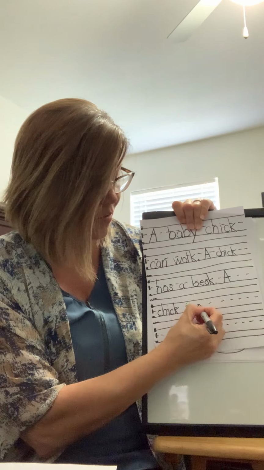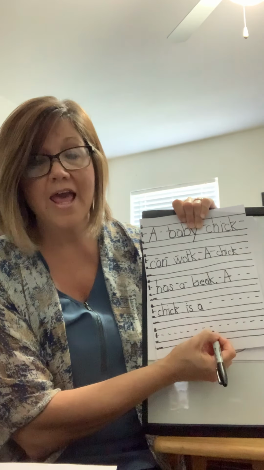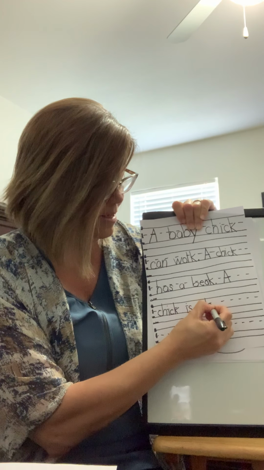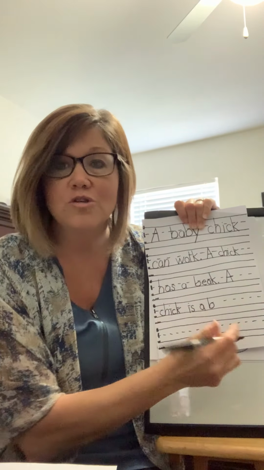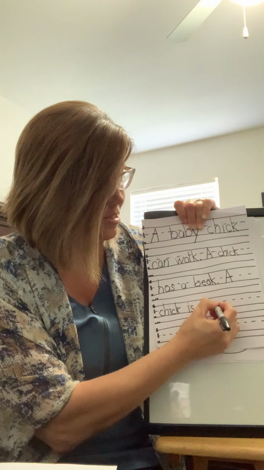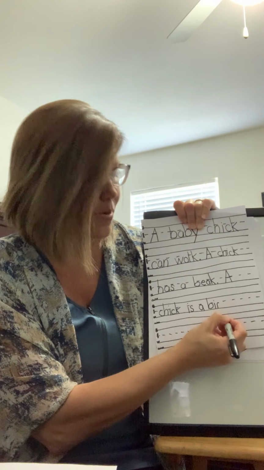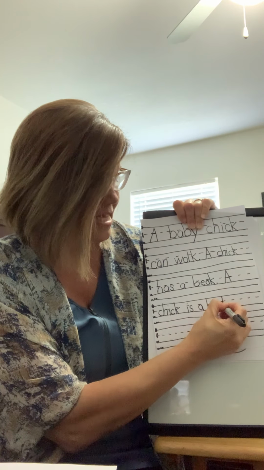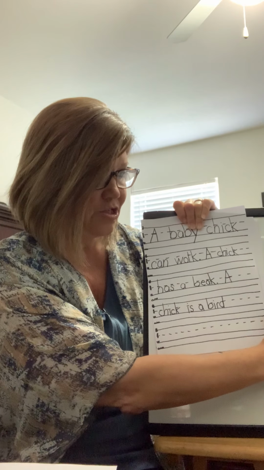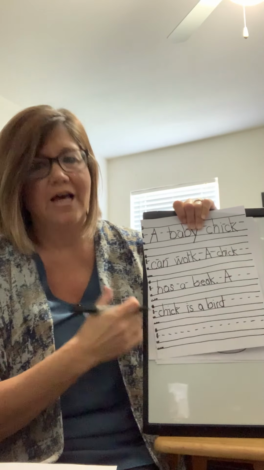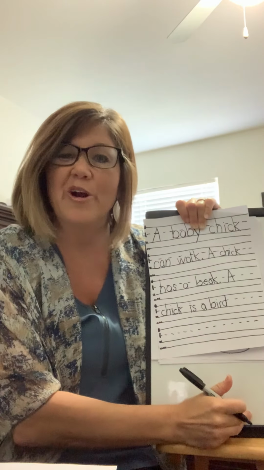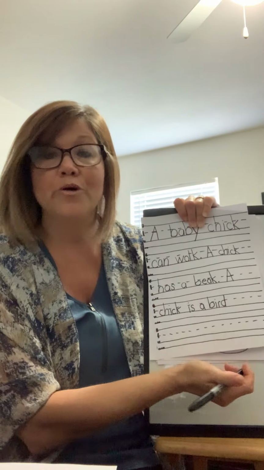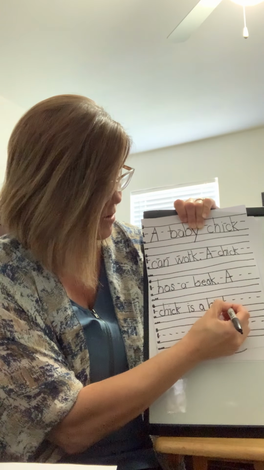This time we're going to write a lowercase a. An A, bird. So we're going to write our B, Miss Caswell, remember I told you it was a controlled R. And so that's I-R, bird. And then I have the letter D. Remember our B faces to the right and our D faces to the left. Got to remember that. Lock that in our brain. So I'm done with that sentence. A chick is a bird. And I put a what? That's right, put a period.